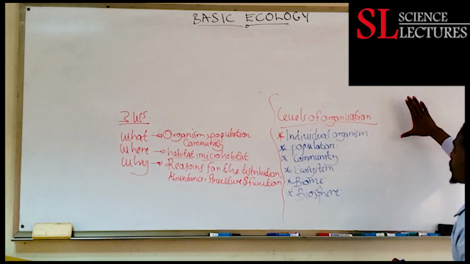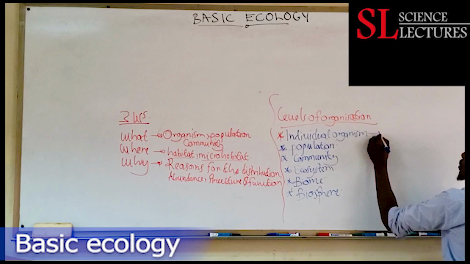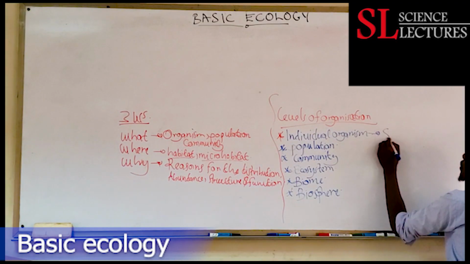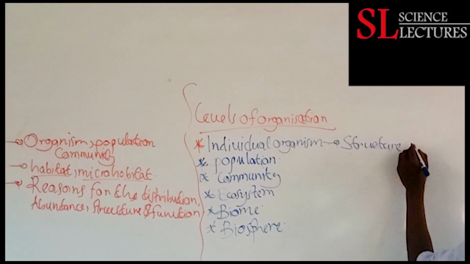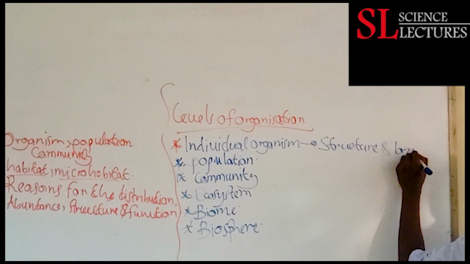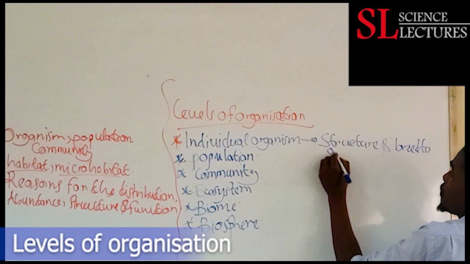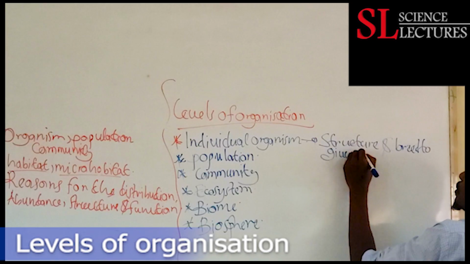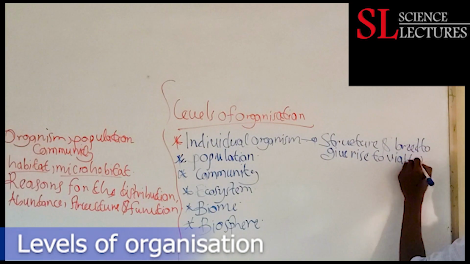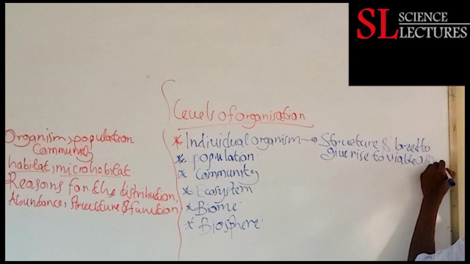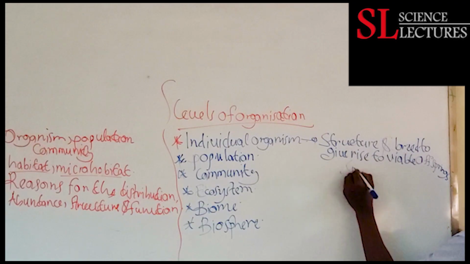So let's have a look at the first level of organization. By definition, individual organisms refers to organisms with the same structure, those organisms with the same structure that are capable of breeding to give rise to viable offsprings. And such organisms constitute what we refer to as a species.